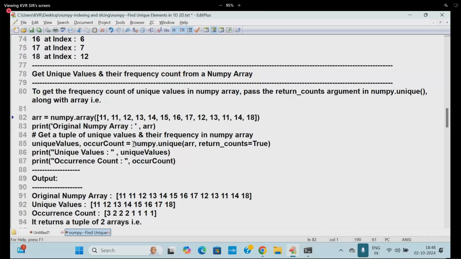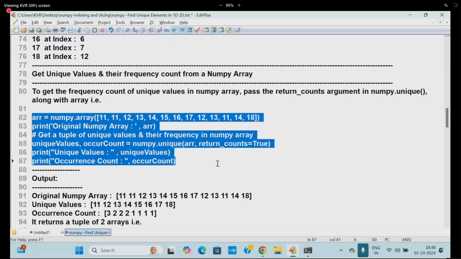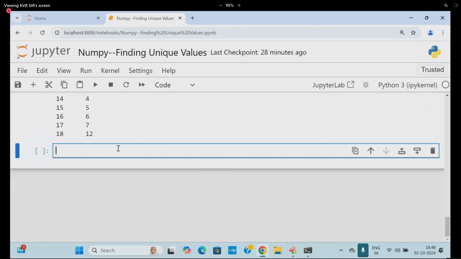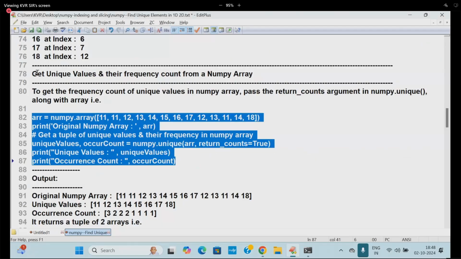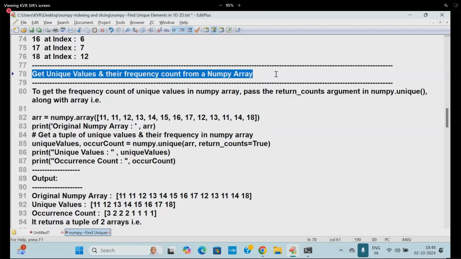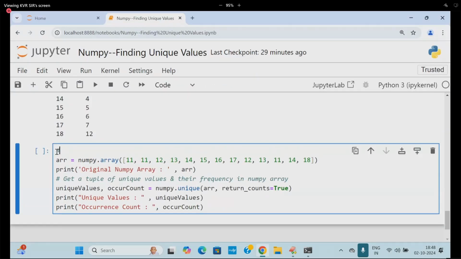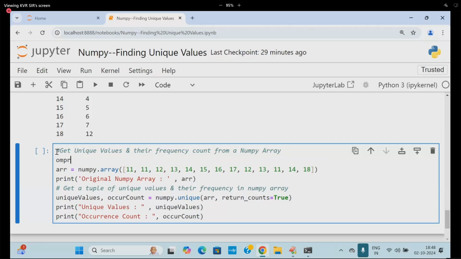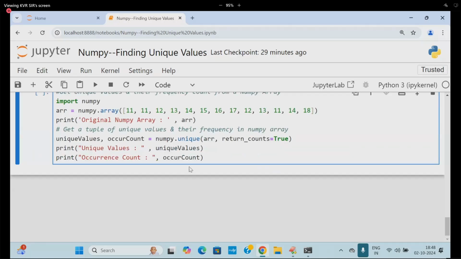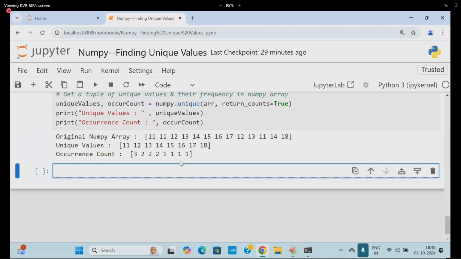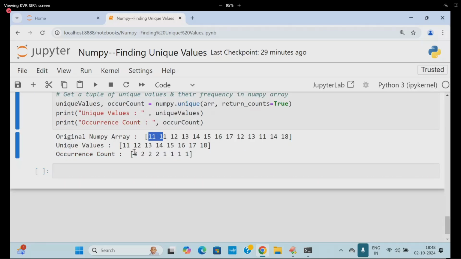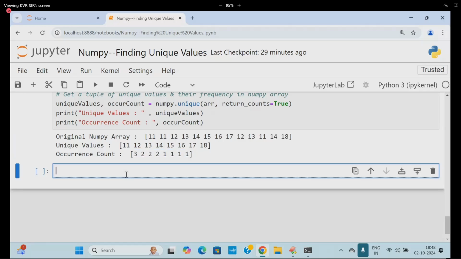Coming to this place, now I'm going to take up the problem statement here. For that I will write the code and also I will show you. Import numpy as np, just take it. So print these values here. 11 is available 3 times. Like this, all the values are available. Are you able to follow?